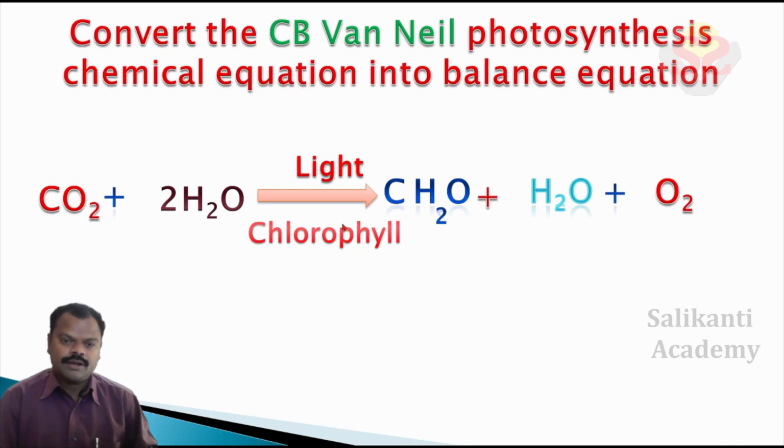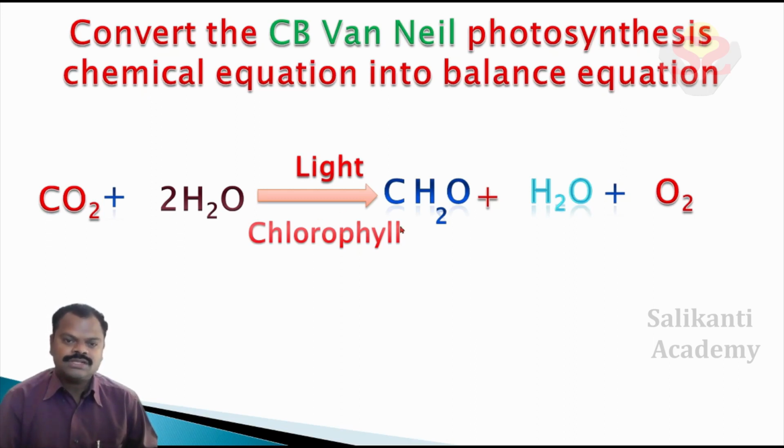In any chemical equation, we will find reactants and products. See children, this is the arrow. Before the arrow are reactants. After the arrow are products. In a chemical equation, reactants participate in a chemical reaction and produce the products.